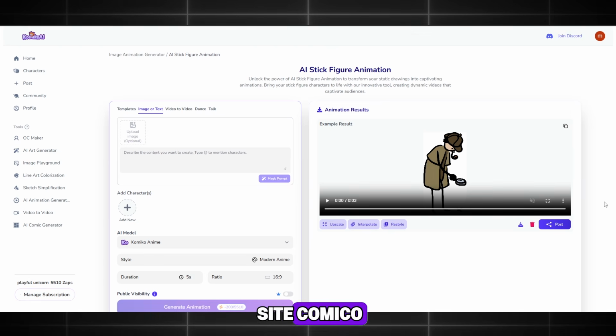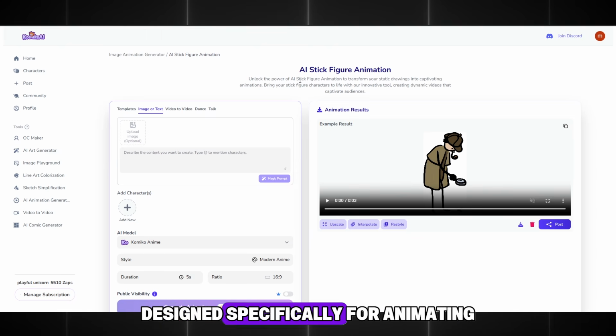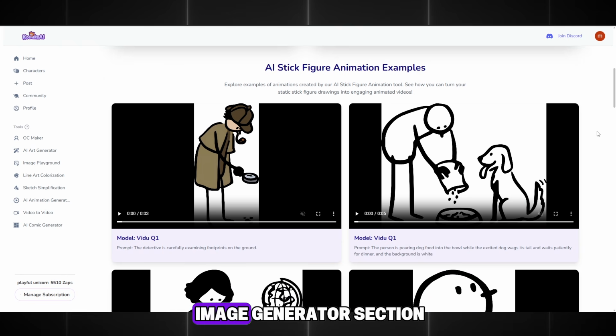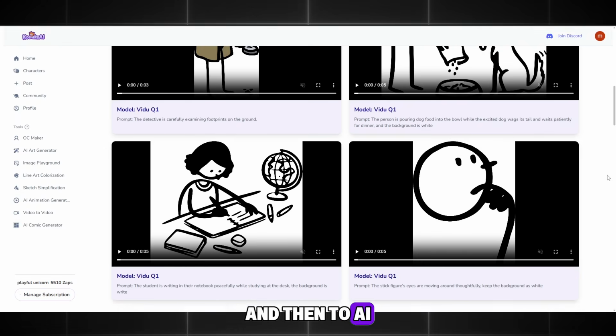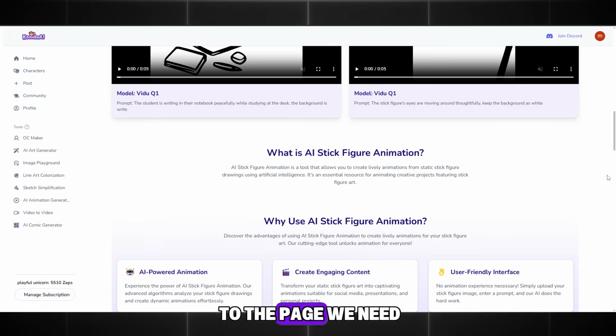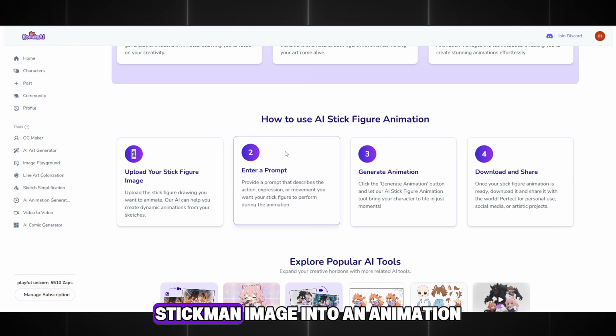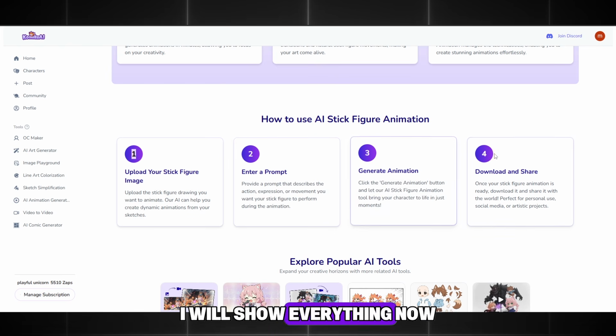We will use the site Comico, which has a special tool designed specifically for animating stick figures, which is really cool. Go to the AI image generator section and then to AI stick figure animation, and you will get to the page we need. On this page, there is a step-by-step guide on how to turn a static stickman image into an animation. I will show everything now.